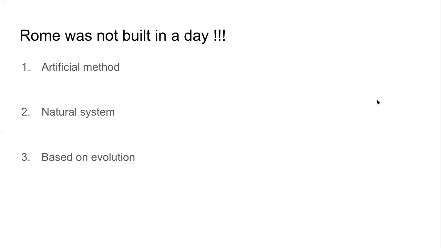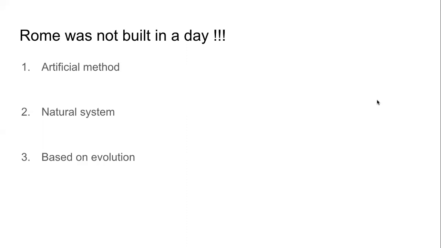So mainly we will come across these methods. The artificial method of classification. I'm just checking the textbook if I've got it right. Yes, artificial method of classification, the natural system of classification, and classification based on evolution. Three main systems.